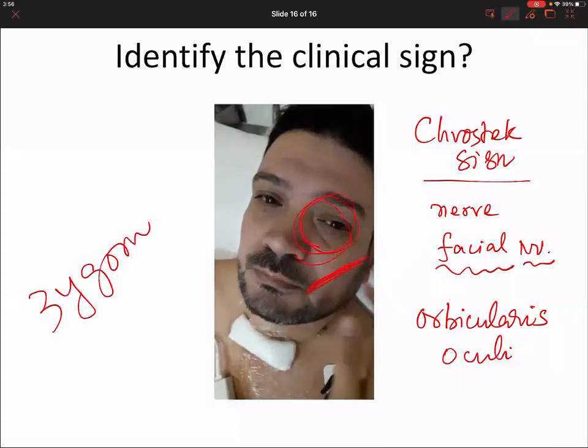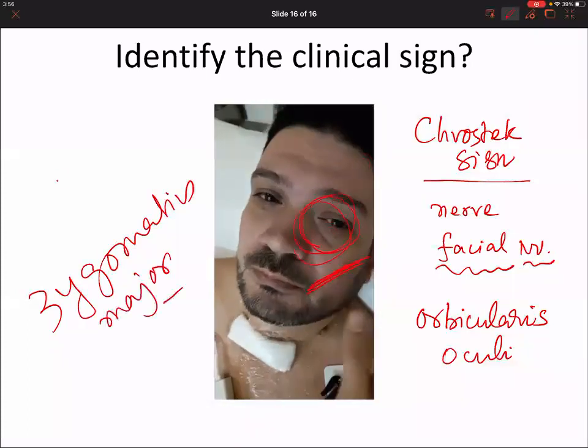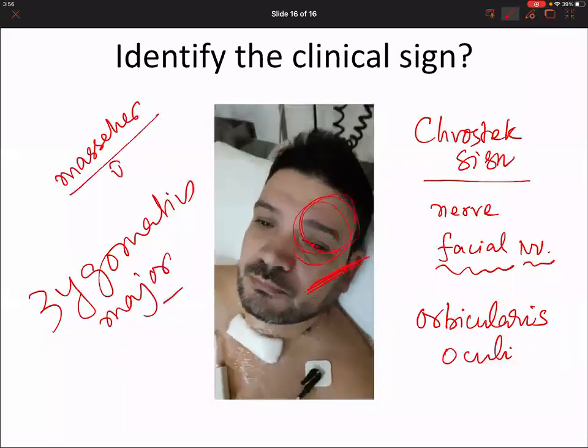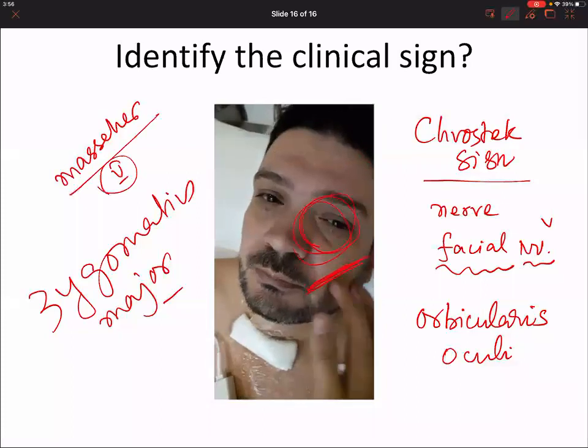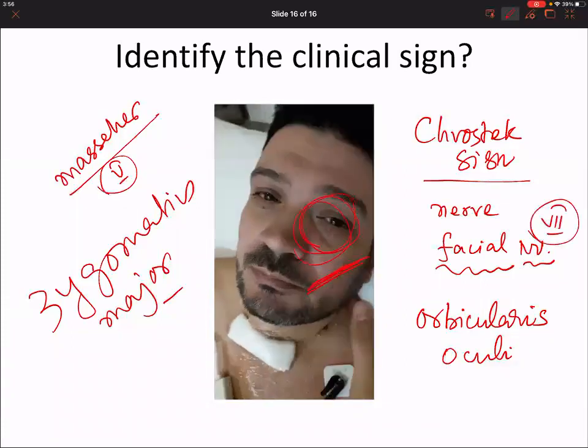Masseter is innervated by which nerve? Mandibular nerve, the fifth nerve. Facial nerve is which cranial nerve? Seventh. Okay, done.